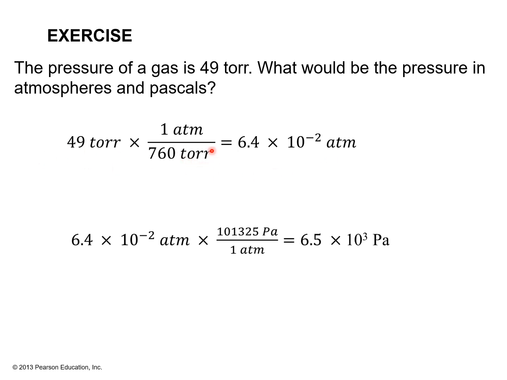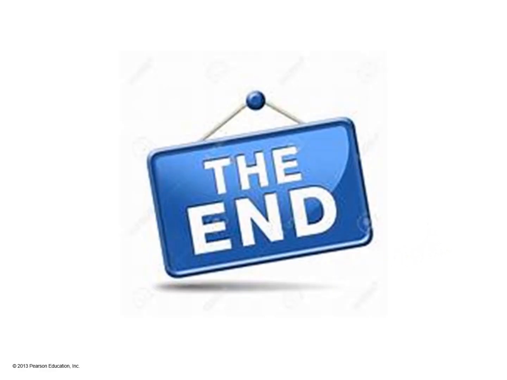In this case, we know that 1 atmosphere is equal to 760 torr. So when you have 49 torr, it will give you this value. Same thing, we know that 1 atmosphere is equivalent to 101325 Pascal. So if you have this amount of atmosphere, it will give you this value of Pascal. That's all for part 1.